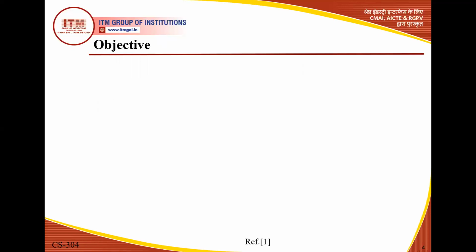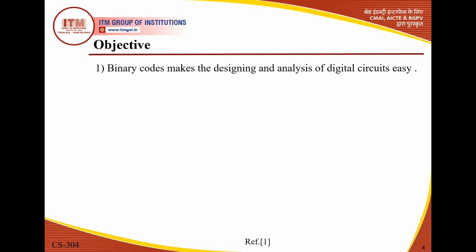Now we have some objectives here. Binary codes make the designing and analysis of digital circuits easy, because when we design digital circuits, we use binary codes, which make the design simpler.